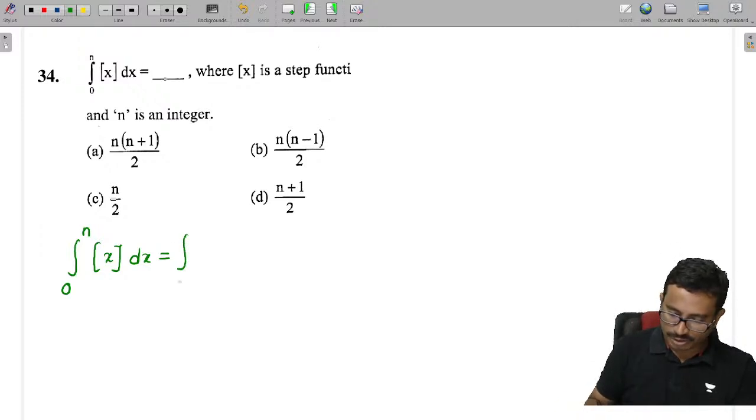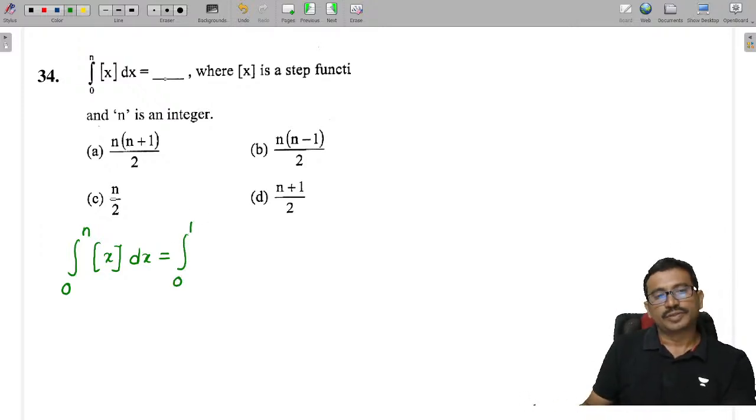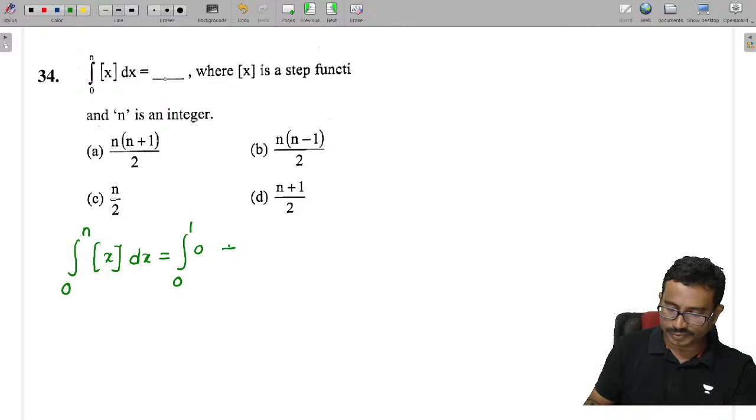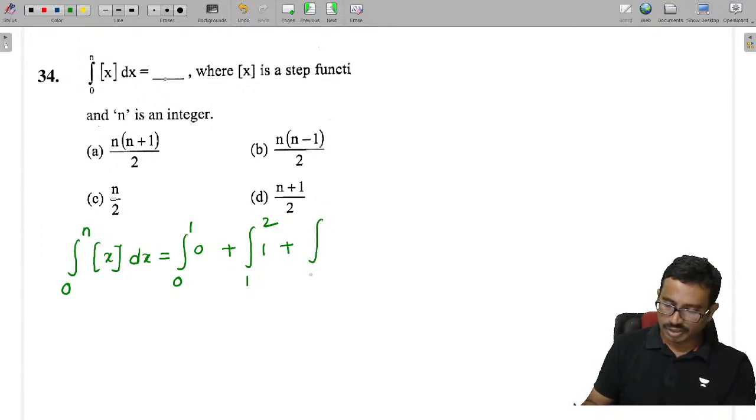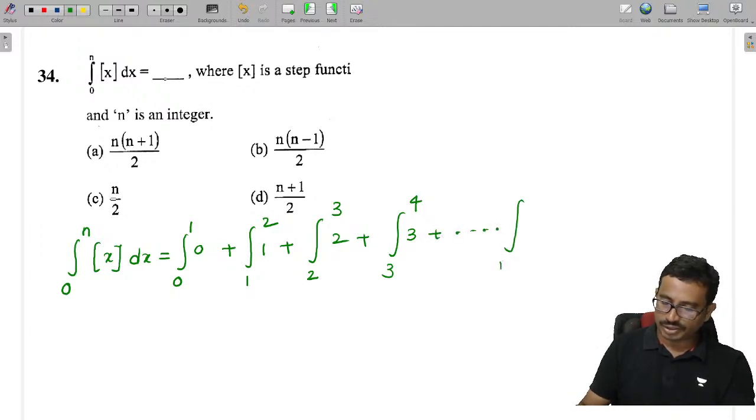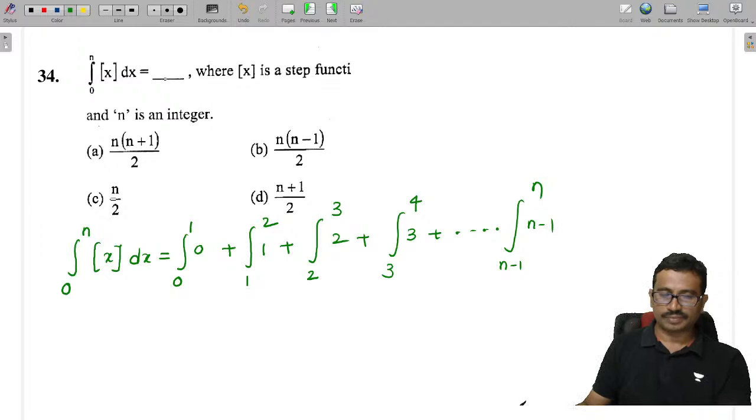And at the integers we can split it. From 0 to 1, the step x value is 0. Next, from 1 to 2, step x value is 1. From 2 to 3, step x value is 2, and then from 3 to 4, step x value is equal to 3. Like this it goes on. Last, from n minus 1 to n, the step x value is n minus 1.